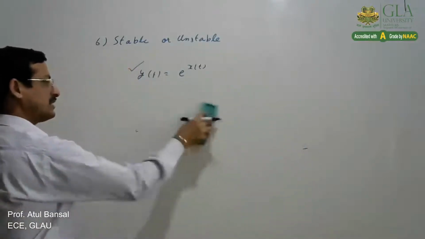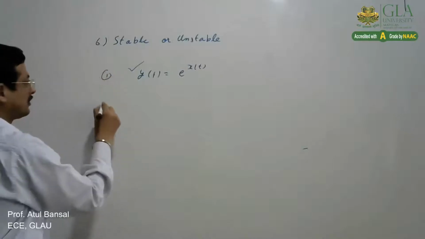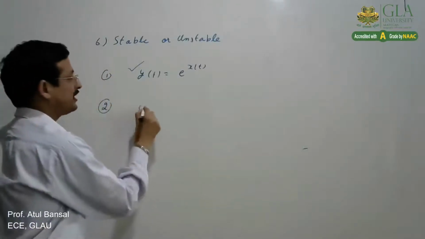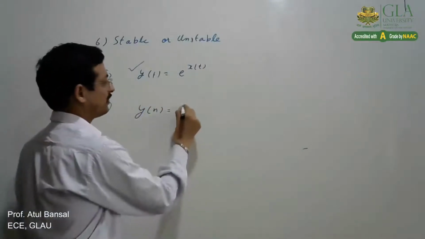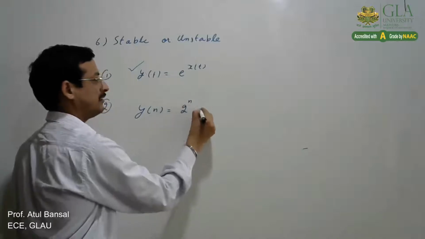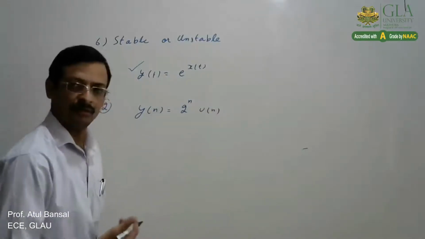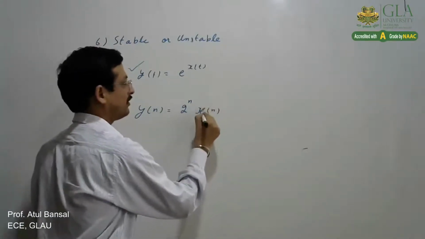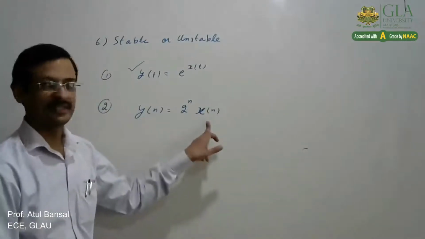But suppose the system is, let us say, a discrete system, y[n] equals 2 raised to power n times x[n], where the input is x[n].